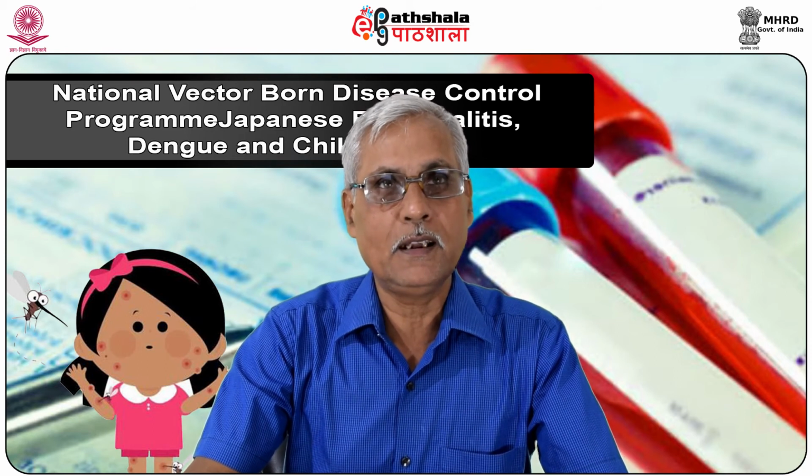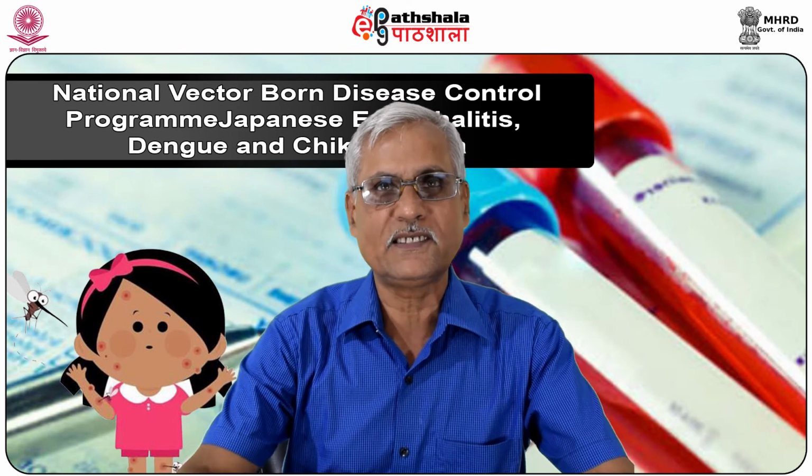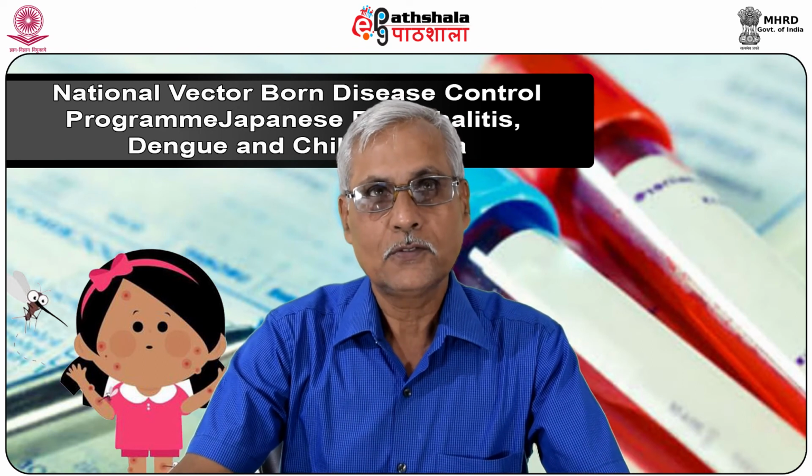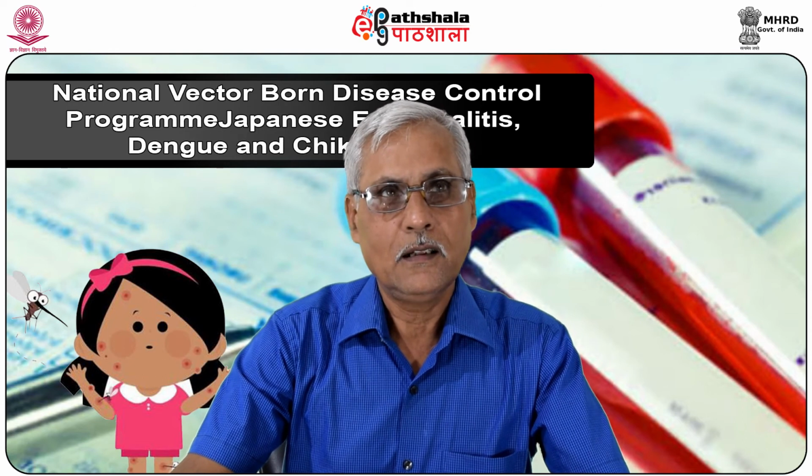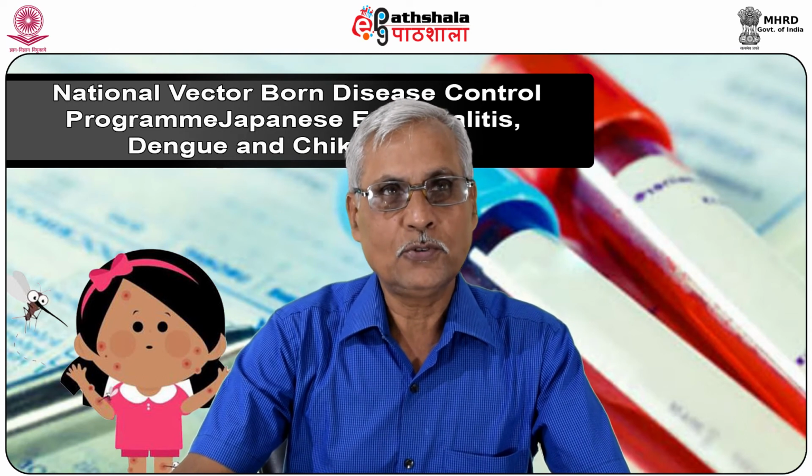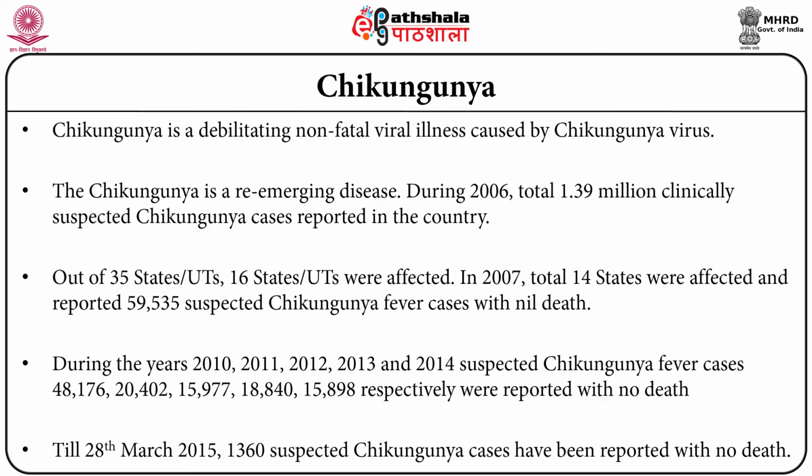Nearly 130 million people of India are at risk of the disease in these states. In the year 2014, 9,241 cases of Kala-Azar and 11 deaths were reported from the country. Maximum cases of Kala-Azar were reported from Bihar, followed by Jharkhand and West Bengal. So Bihar is the heartland of Kala-Azar, and up to 28th February 2015, 1,184 cases of Kala-Azar were reported in India.